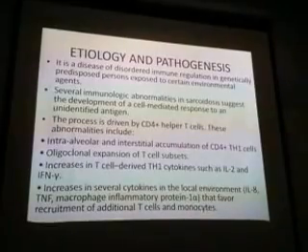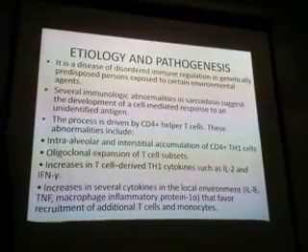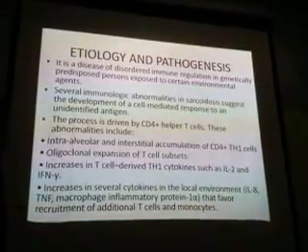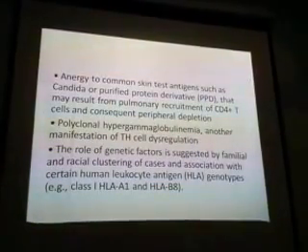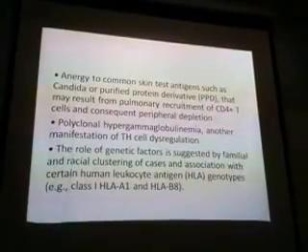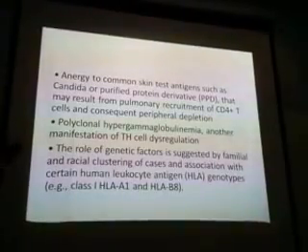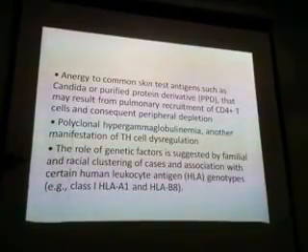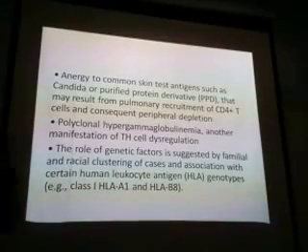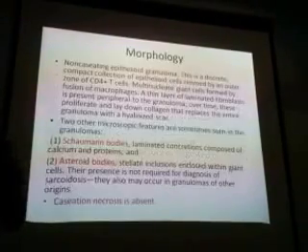All these features suggest that sarcoidosis is a cell-mediated immune response. Anergy to common skin test, polyclonal hypergammaglobulinemia, role of genetic factors. These are the things which suggest that sarcoidosis is a cell-mediated immune response.